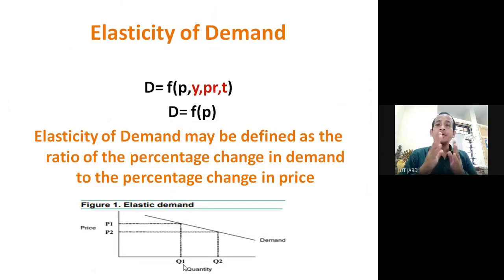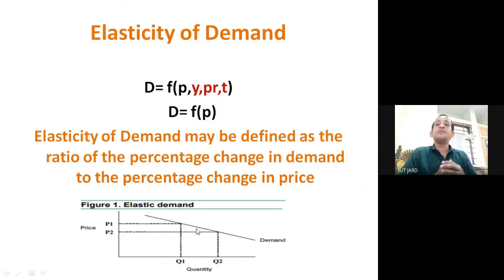Okay, and this is basically the demand function, and based on this, here we are explaining the elasticity of demand. So here, if we take P2 as the original price, then the price increases to P1. So this is basically the elasticity from this point to this point. Now if the price was P2 and increased to P1, then demand will move from this point to this point. So this is basically elastic demand.